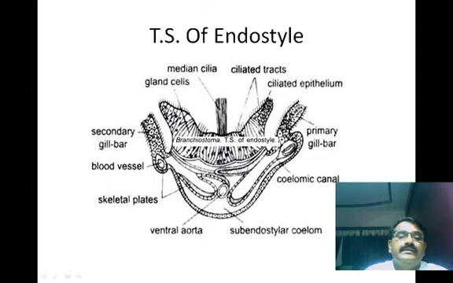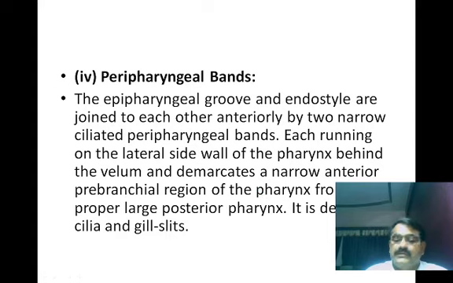Then each gill bar, the primary and secondary, is supported by blood vessels. Here there are skeletal plates, which provide the support. Now the endostyle leads into the esophagus.